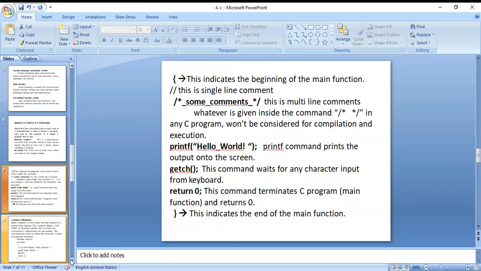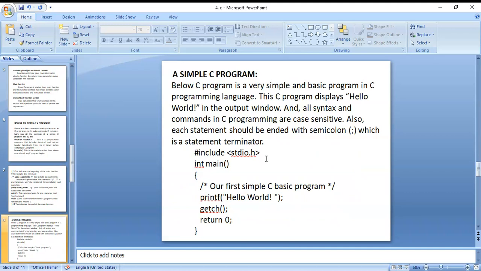Next, a simple C program. In that simple C program, you can see each and every line ends with a semicolon. That is the statement terminator. The semicolon is the end symbol, so it is called the terminator.